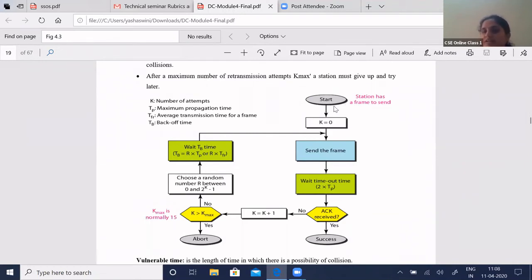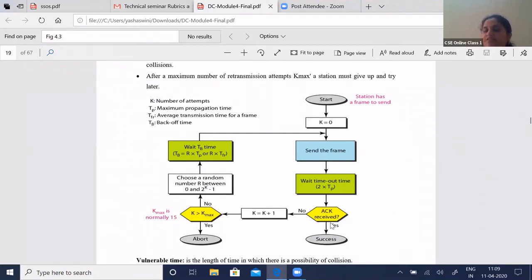So you will start by assuming K is equal to 0, and you will start sensing the medium. Based upon that, it contends, and whichever station gets access to the shared medium will start sending the frame. After sending the frame, your sender station will wait for the timeout period, that is usually twice the propagation time, and checks whether it has received the acknowledgement.